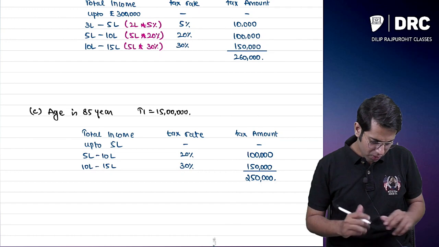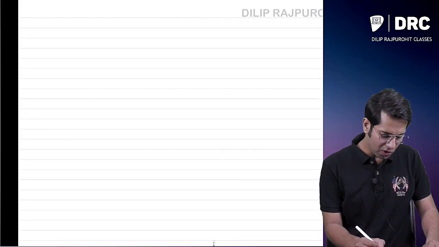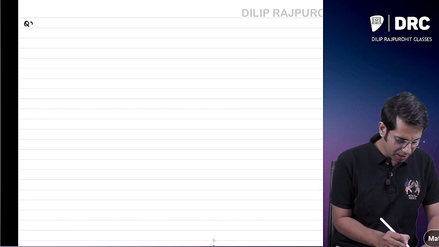Okay. Now, sir, give an example for non-resident. Say, for example, example number 2.